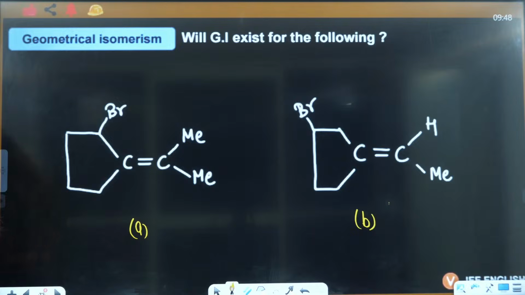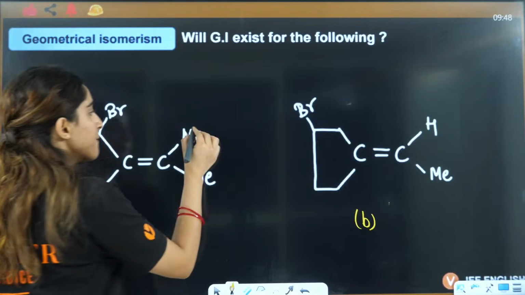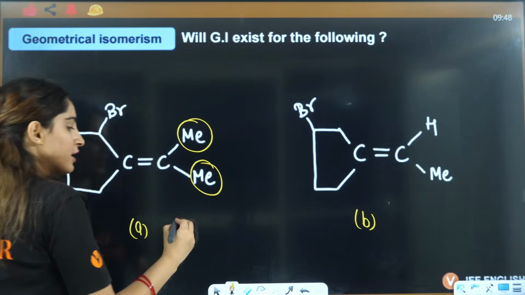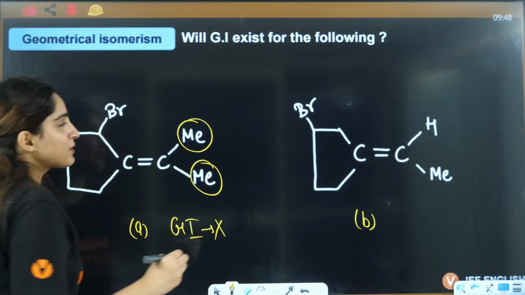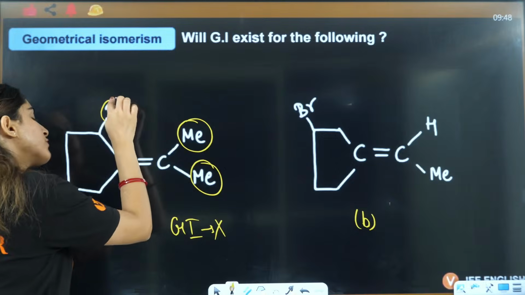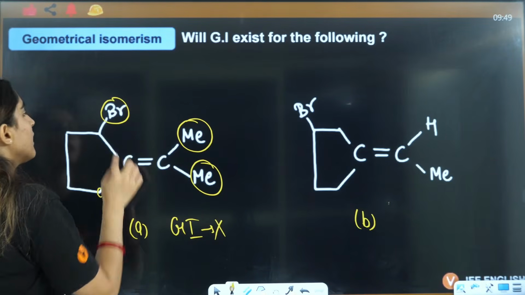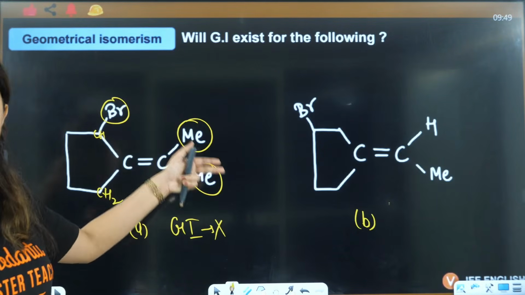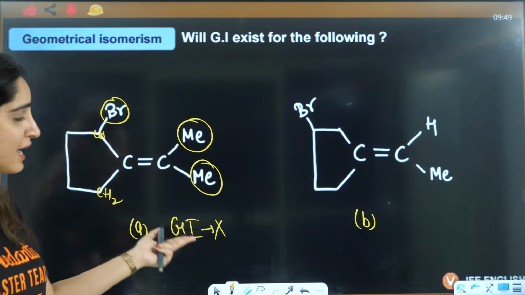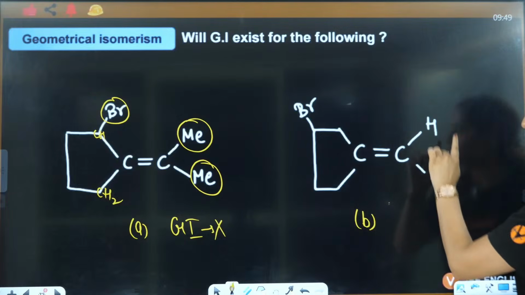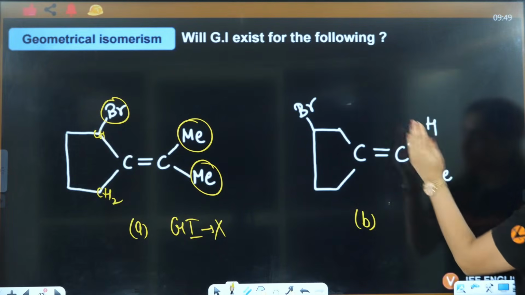Okay, everybody? Let's talk about this. Methyl is the same. We don't even need to see this. Here definitely it will not show GI. Sometimes students go and look into the difficult part. They say, ma'am, here the environment is different, here it is CH2, here it is CHBr, it will show GI. What about this methyl? You have not seen that. Methyl, GI is not possible here. That's why I'm always looking at the easier part first. These are different, here we are sorted.